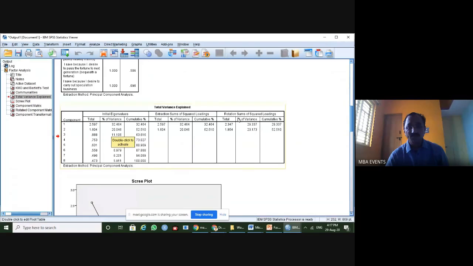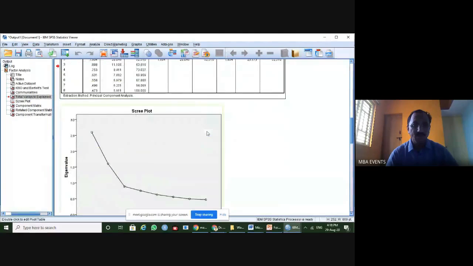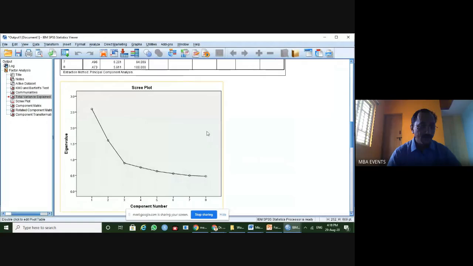With the rotation sums of squared loadings, you can see here 32, here it is 29, here it is 20, it is 23, meaning the actual explanation after rotation will happen. But generally we stick with the extraction sums of squared loadings. More interesting is that our objective is to check how much percentage of explanation happens. That's the overall cumulative, that is 52.510%.